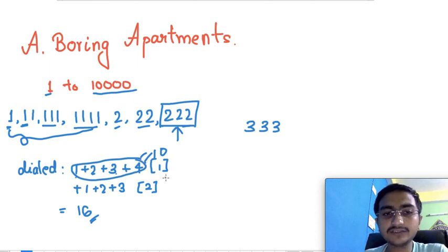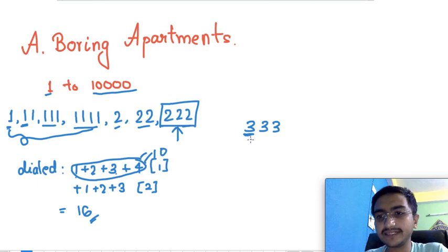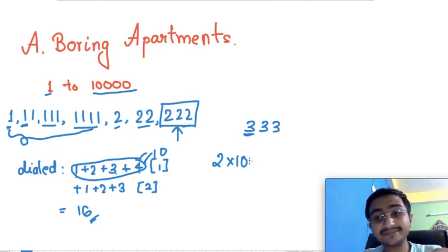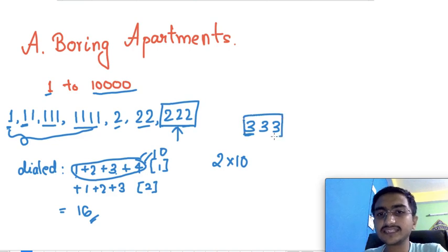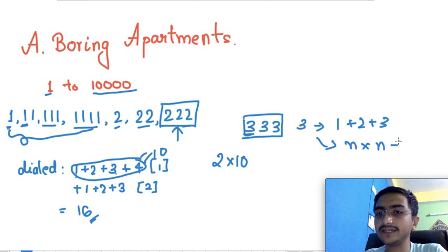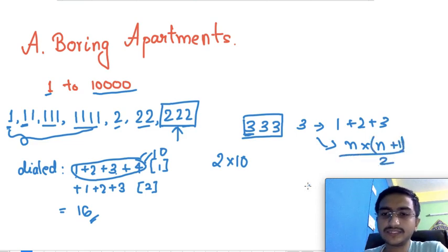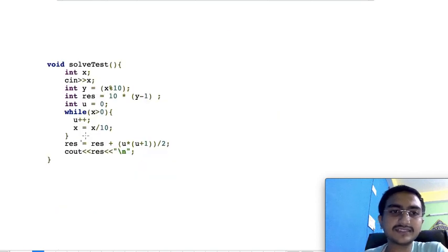So you can use this 10 and just multiply. If the guy who picked up the house number is 3, there will be 2 into 10 key presses he has pressed. And for 3 we can just use the total sum of digits. Suppose this number has 3 digits, then this is nothing but 1 plus 2 plus 3, and we know this is n into n plus 1 by 2. So yeah, this was pretty easy, and the code is also easy.